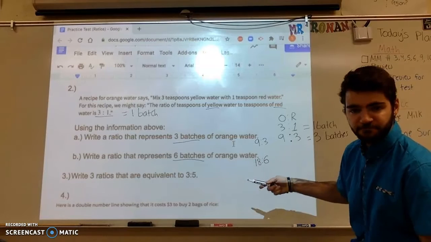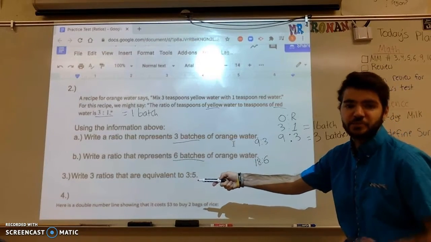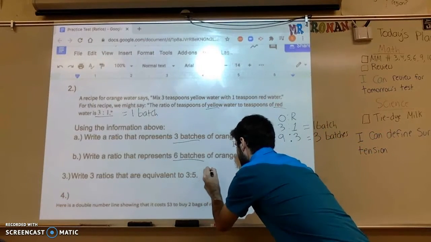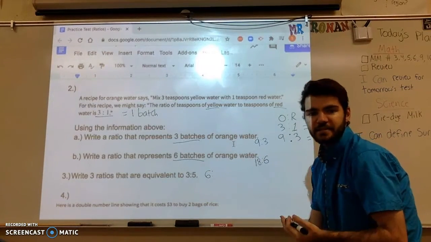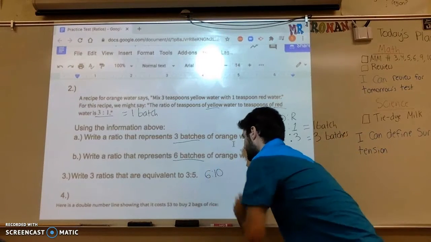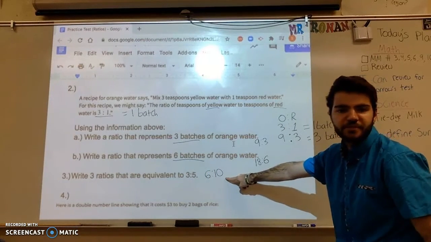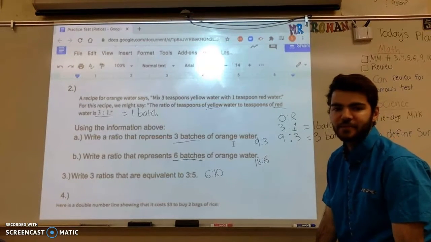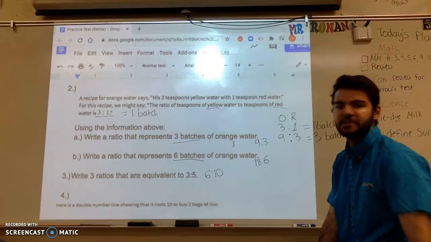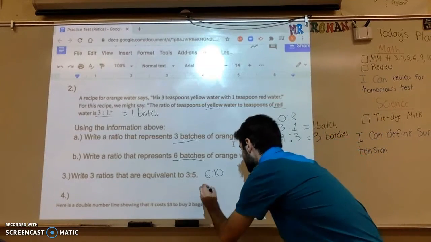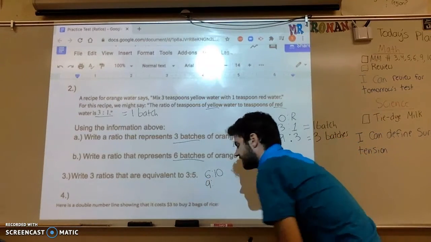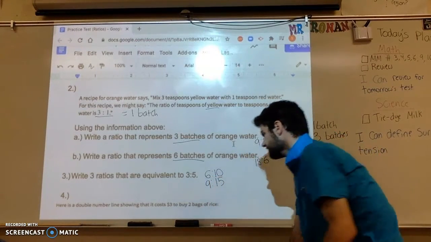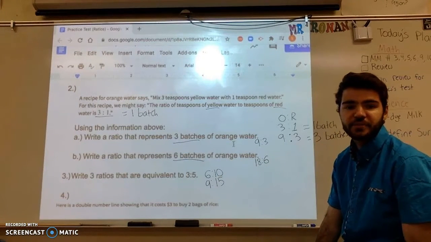So 3 to 5. I'm going to multiply this by 2, okay? So 3 times 2 is 6. 5 times 2 is 10. And one equivalent ratio to 3 to 5 would be 6 to 10. Next one, I said 3, so I'm going to multiply 3 to 5 by 3. So 3 times 3 is 9. 5 times 3 is 15. 9 to 15 is also equivalent.